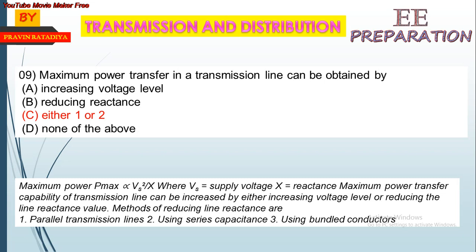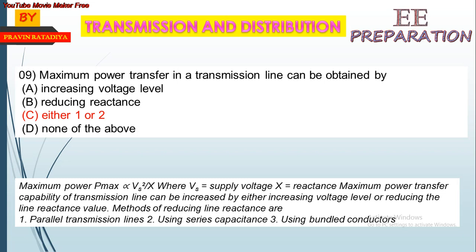P-max is Vs squared upon X, where Vs is the supply voltage and X is the reactance. The methods of reducing the line reactance are parallel transmission lines, using a series capacitance, or using a bundle conductor.